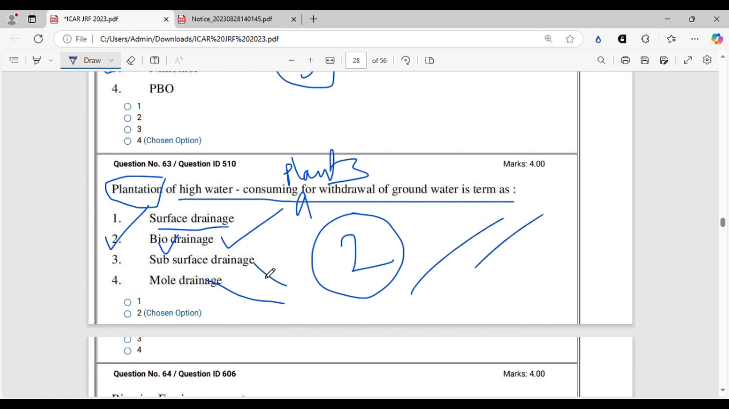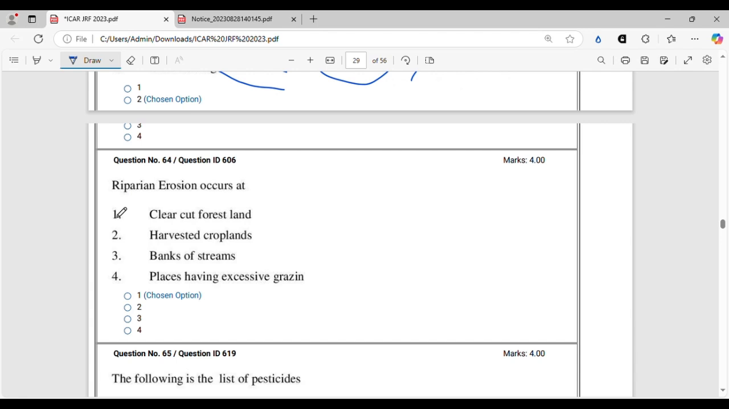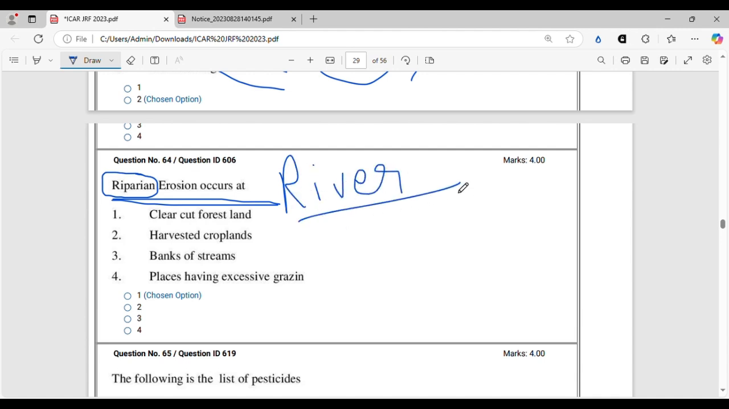Let's move on. So riparian erosion occurs at, this question is a very good question from Soil and Water Conservation. Riparian means it is the adjective of something related to a river. All right, you should know this. Riparian means related to river. So clear cut forest land, no. Harvested cropland, no. Bank of stream, yeah. Option 3. Places having excessive grazing, no. So option 3 will be the correct answer.